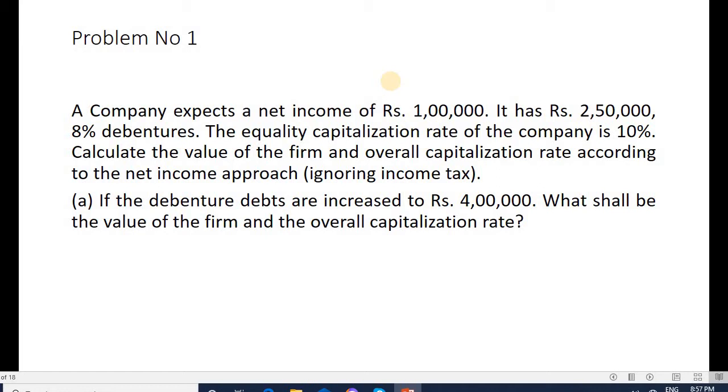as net income approach is based on the assumption that there are no corporate taxes, the increase of debt will not lead to change in the risk perception of the investors, and cost of debt is less than cost of equity. So these are the assumptions on which net income approach is based, and in the problem also they have given to ignore the income tax. The second question is, if the debenture debt is increased to 4 lakh, what shall be the value of the firm and overall capitalization rate? Before, the level of debt is 2,50,000 and after it is increased to 4 lakh, what is the capitalization rate?